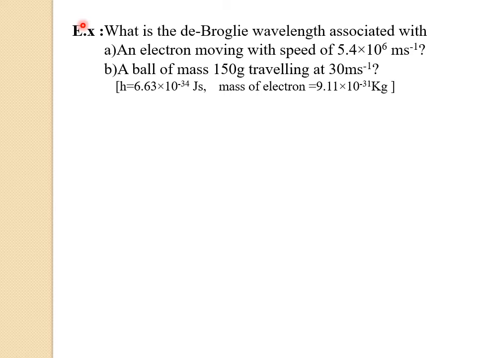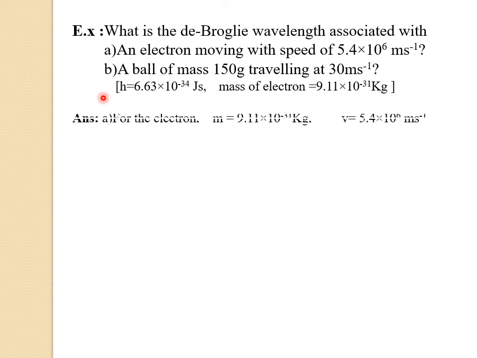So here we have to find the de Broglie wavelength associated with the electron, which is traveling with the speed of 5.4 into 10 raised to 6 meter per second. And also we have to find the de Broglie wavelength associated with the ball having the mass 150 gram traveling with the speed 30 meter per second. And here the given data are Planck's constant, h, that is 6.63 into 10 raised to minus 34 joule second. And also they have given the mass of the electron, that is 9.11 into 10 raised to minus 31 kg.